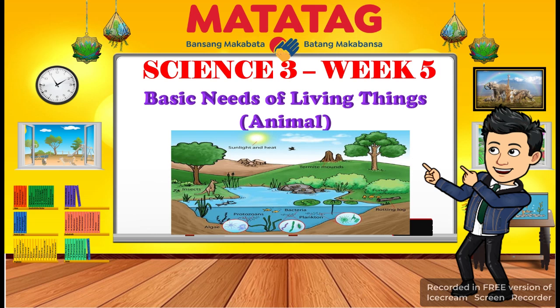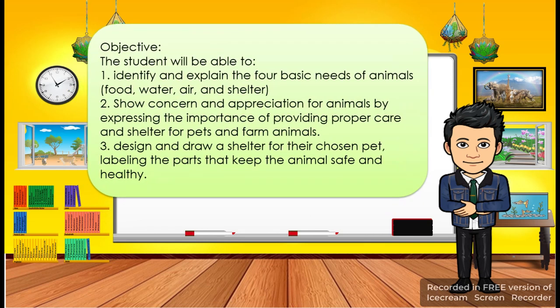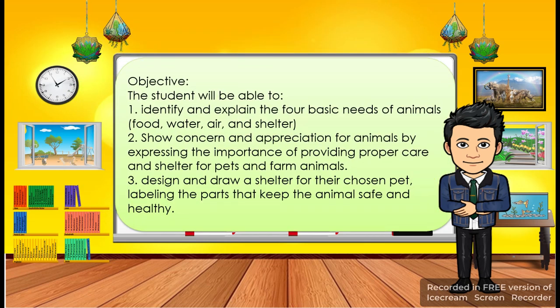Today, we will discuss the basic needs of living things, especially the animals. But before that, these are our objectives. 1. Identify and explain the 4 basic needs of animals: food, water, air, and shelter. 2. Show concern and appreciation for animals by expressing the importance of providing proper care and shelter for pets and farm animals. 3. Design and draw a shelter for their chosen pet, labeling the parts that keep the animals safe and healthy.